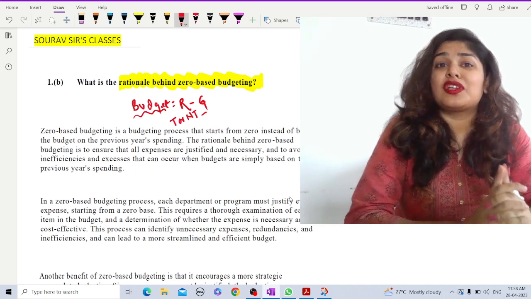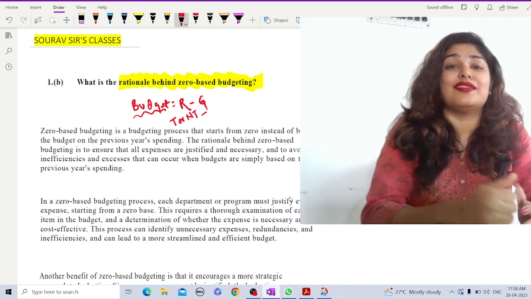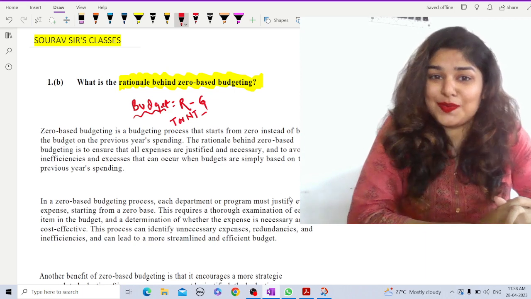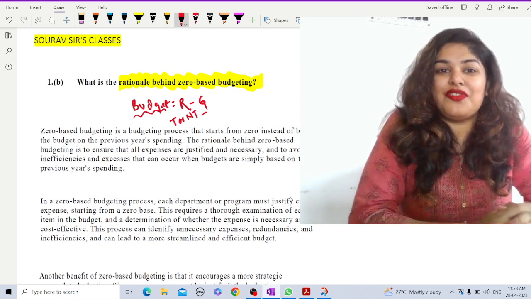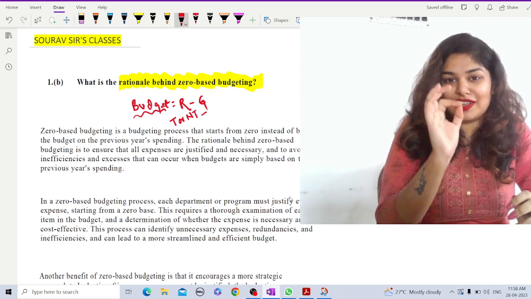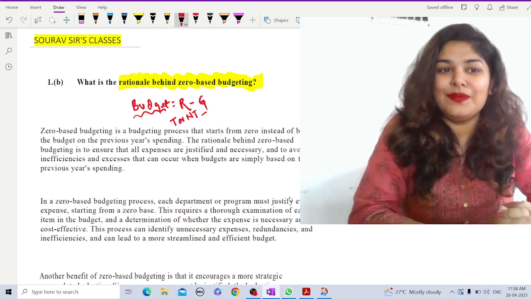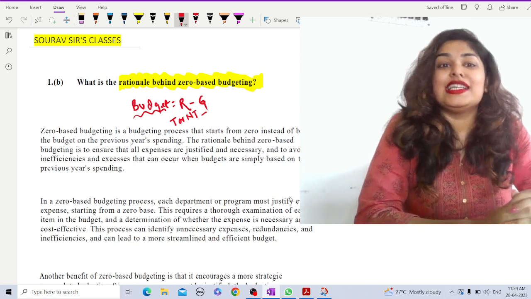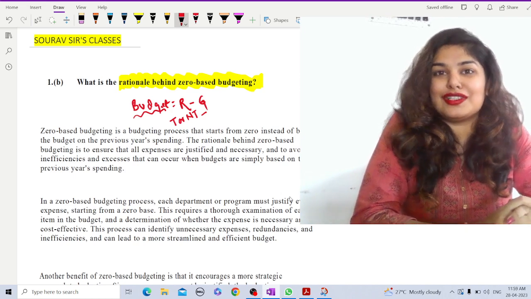So to start from scratch and make the budget as per what is needed for the present year is the rationale behind starting from scratch, that is zero based budgeting, right? So this is the reason why the budget starts from scratch, that is zero, so that the expenses can be justified for the given year and also to avoid the inefficiencies and excess that can occur when the budget is simply based on the previous year's spending.